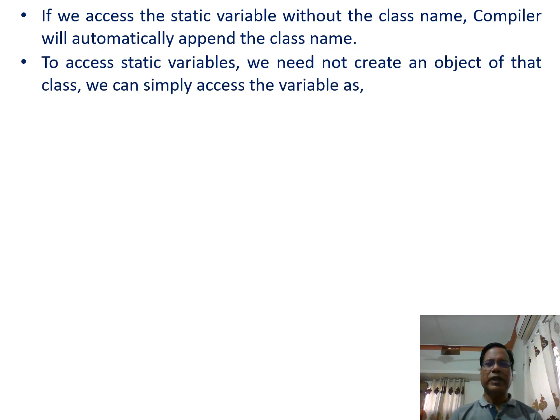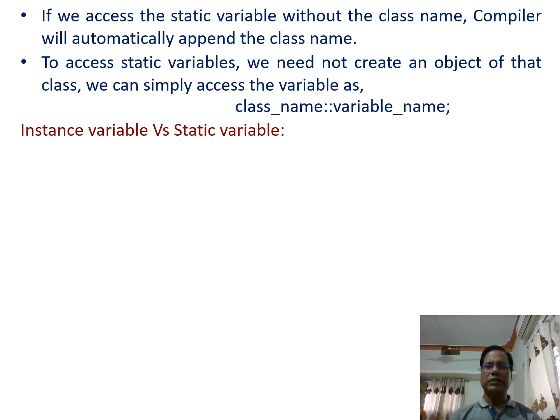To access a static variable, we need not create an object of that class. We can simply access the variable as class name, scope resolution operator, variable name, and at the end a semicolon. So this is the syntax for accessing the static variable.